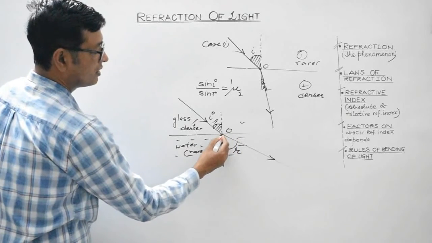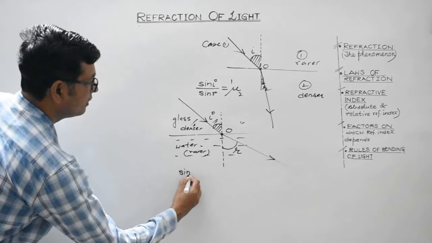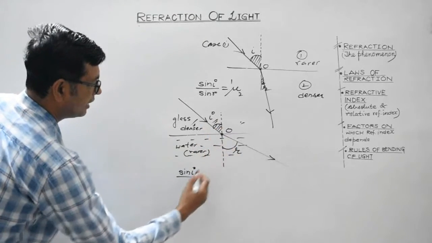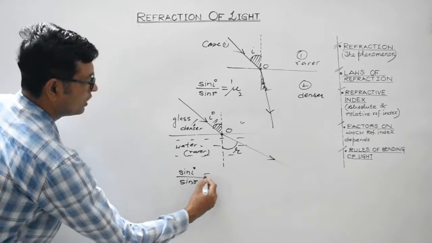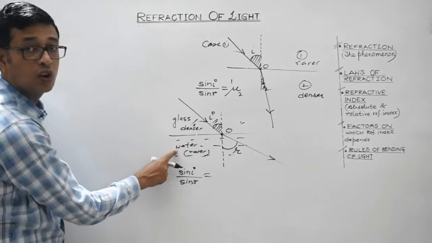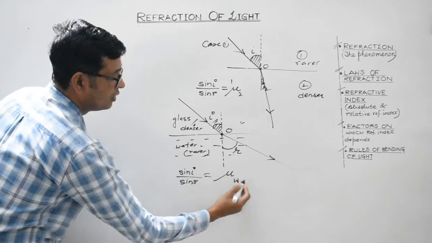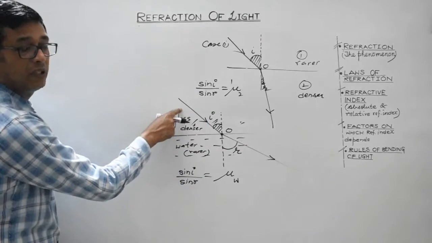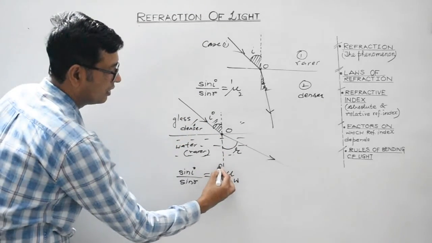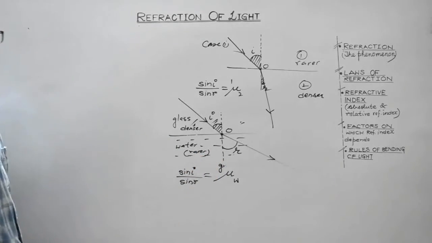So now if you apply Snell's law at point O, what you get is sin i divided by sin r. Students, look, here angle of refraction is lying in water. So it will be refractive index of water with respect to the medium in which incident rays travel, that is glass. So this is how Snell's law is applied.